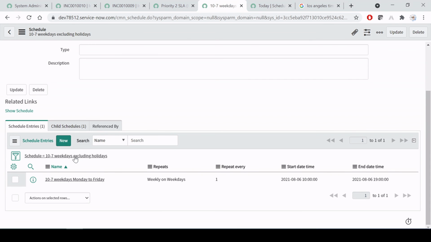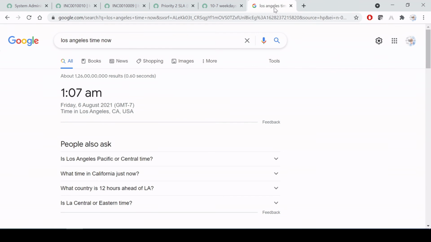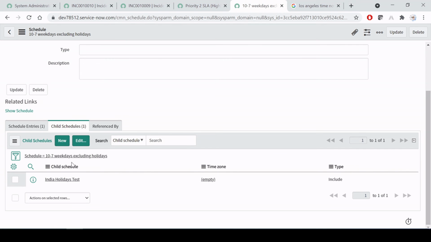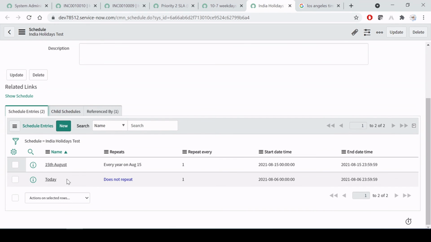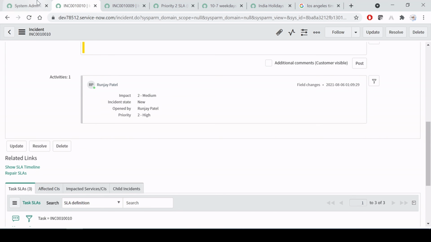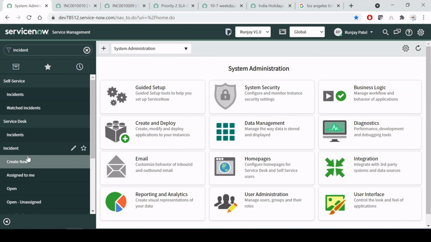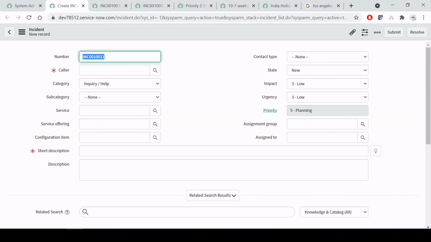Fine. So let me close this and open this again just to cross verify. That means our entry has been created. You can see here we created it today. Now if I create a new incident, this time SLA will get attached, but it will not start because of the holiday, right?